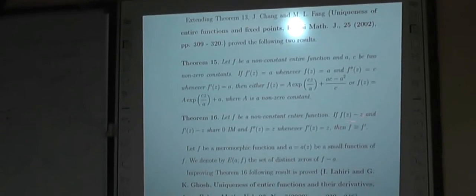And in the next theorem, they considered the fixed point z instead of values.